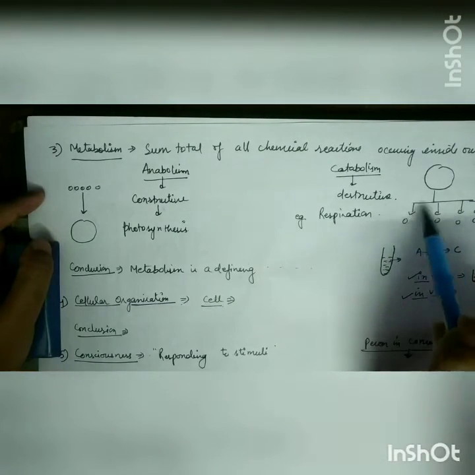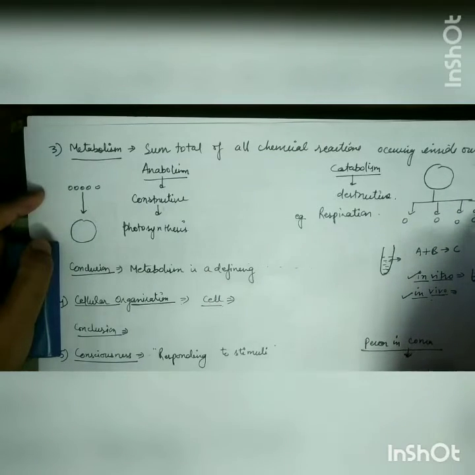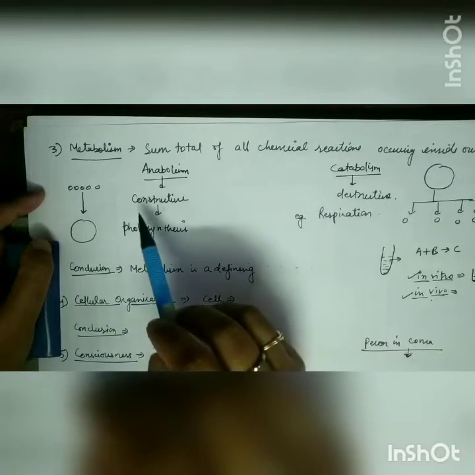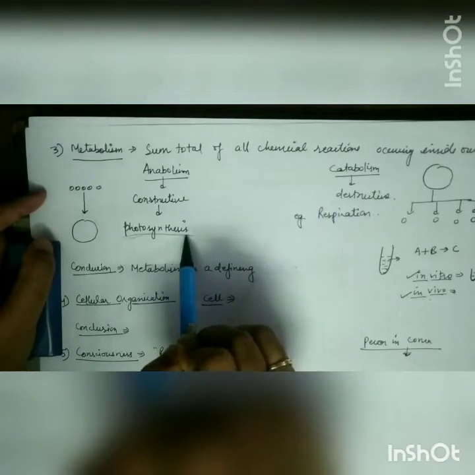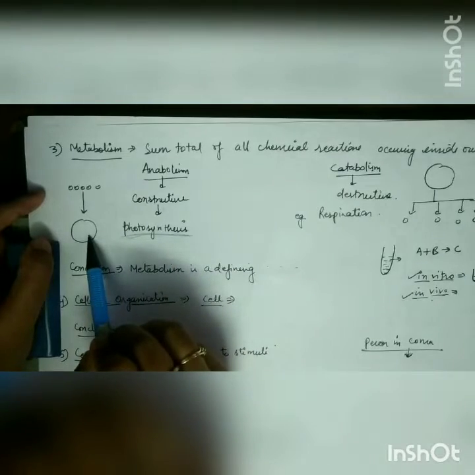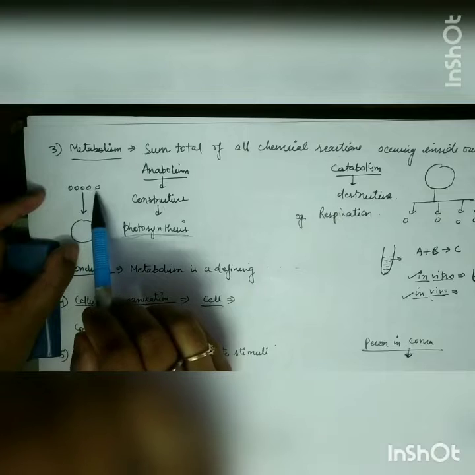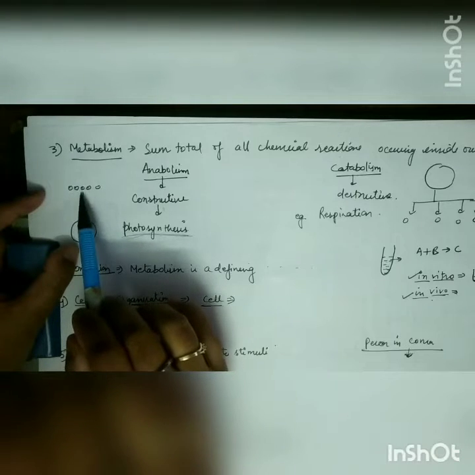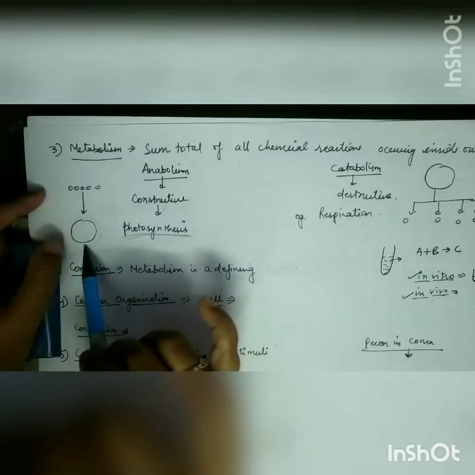Due to this destruction, the macromolecules break down into simple micromolecules. If I talk about examples, in photosynthesis, what happens? There will be synthesis of food with the help of inorganic material like CO2 and water. Combining all these things, there will be synthesis of food.